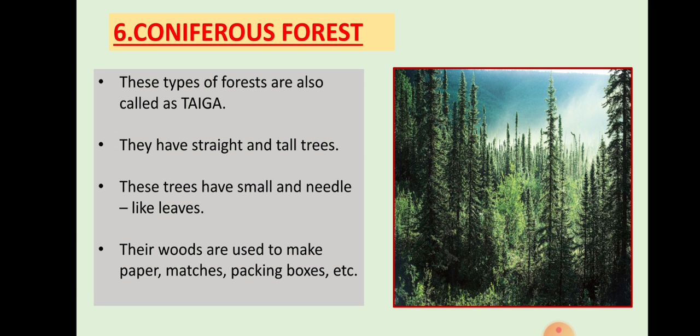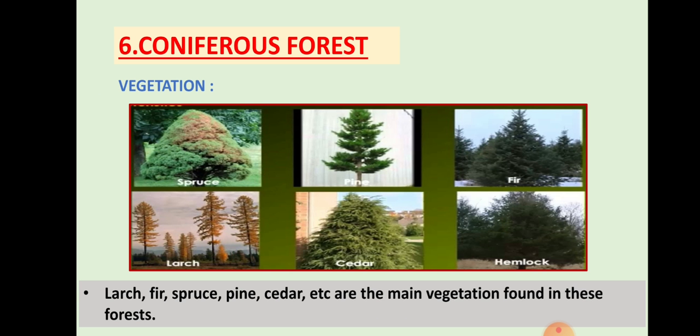They have straight and tall trees. These trees have small and needle-like leaves. Their wood is used to make paper, matchbox, packing boxes, etc. Vegetation such as spruce, pine, fir, larch, cedar, etc. are mainly found in these forests.